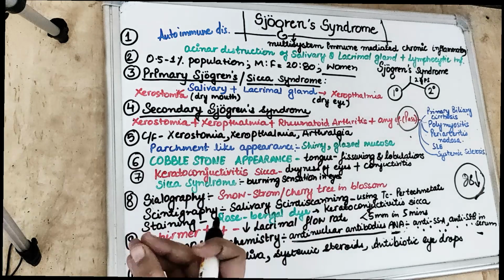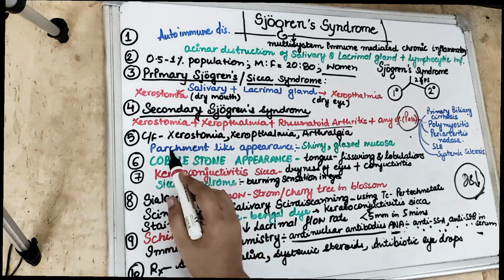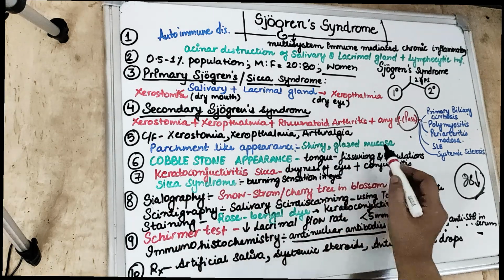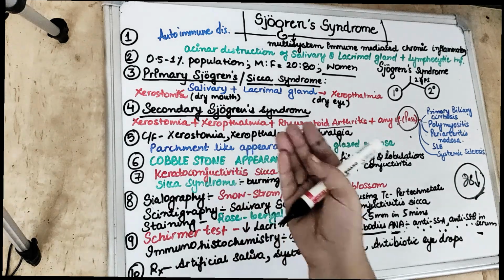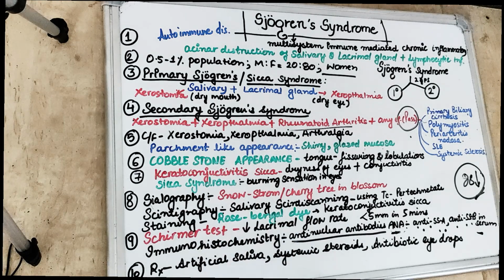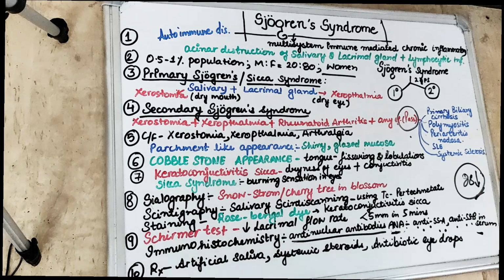If you see, very shiny and red oral mucosa will be there. So we call it the parchment-like appearance. That is the shiny and the glazed mucosa. Patient will find it very difficult to wear the dentures because of dry mouth. Also xerostomia, which is happening because there is dryness of the mouth, and also there can be recurrent candidiasis.